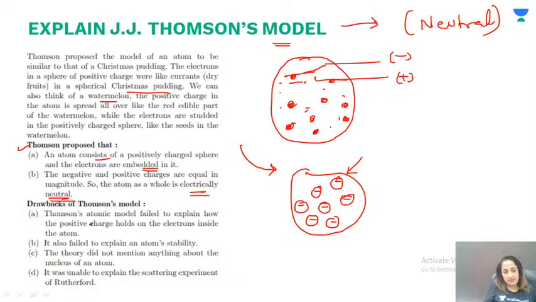The drawbacks are: it fails to explain how the positive charge holds the electrons inside the atom. It also fails to explain the atom's stability, why the atom is so stable.